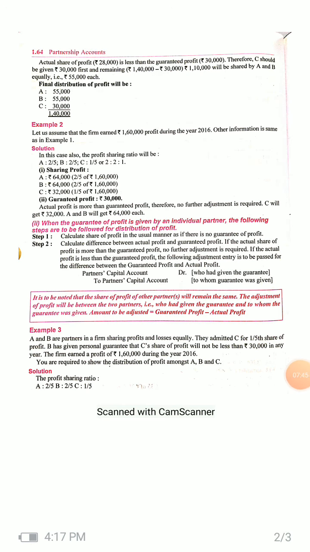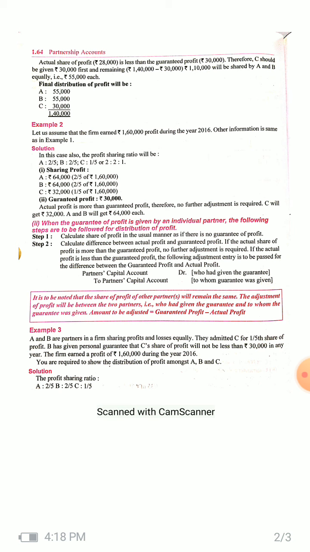Now let's see, when the guarantee of profit is given by an individual partner, the following steps are to be followed. First, you have to calculate the share of profit in the usual manner as if there is no guarantee of profit, as it was done in the first case when the guarantee was given by the firm also. The same step 1 will be repeated. Again, step 2 is to calculate the difference between actual profit and guaranteed profit.